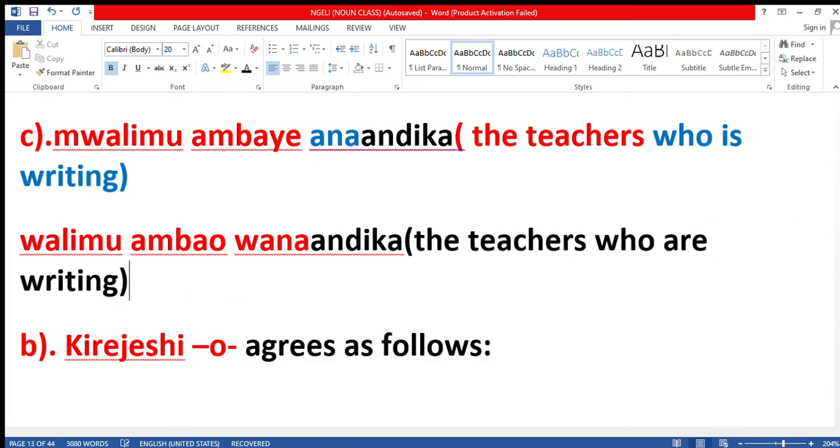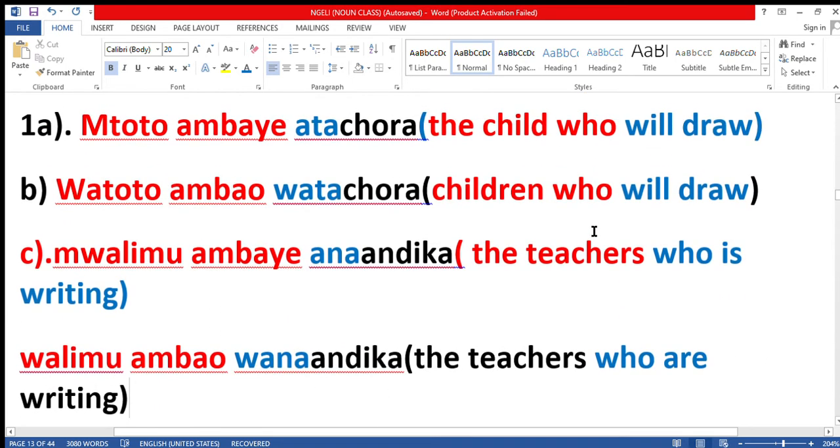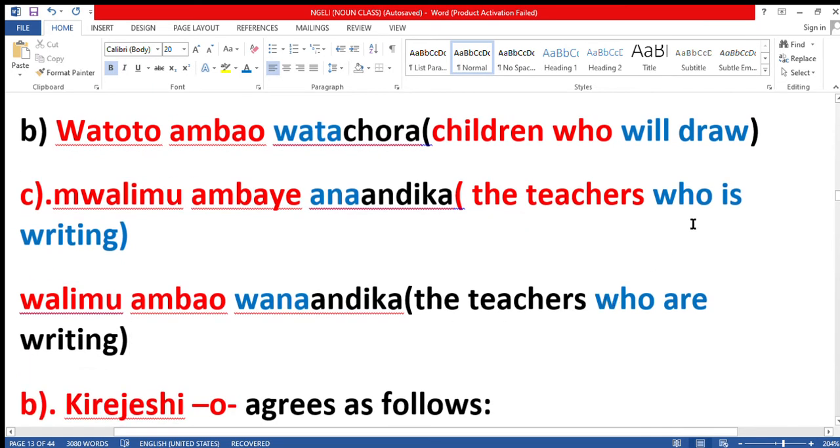You see, the teachers who are writing, ambao wanaandika. Walimu ambao wanaandika, the teachers who are writing. So here, who should just be in red, even here.